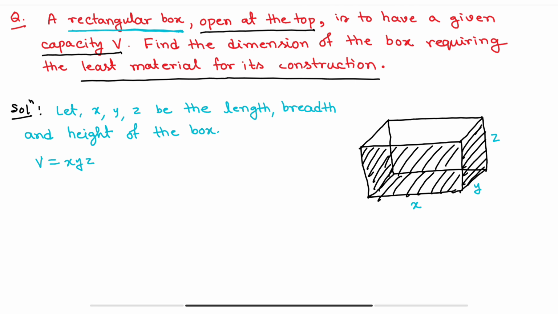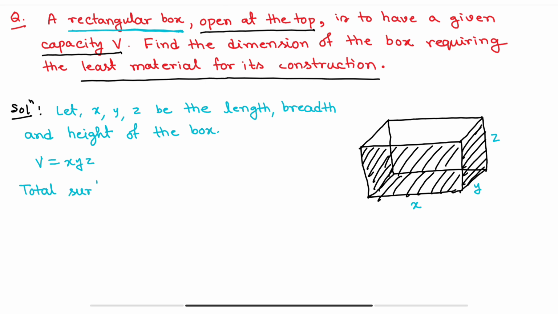That means we have to substitute the value of z in terms of the variables x and y. So suppose for this rectangular box, what would be the surface area?